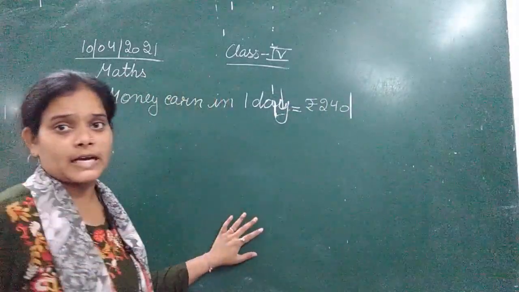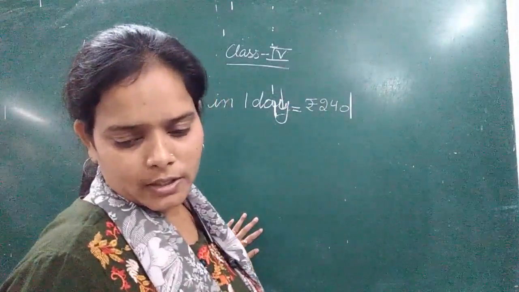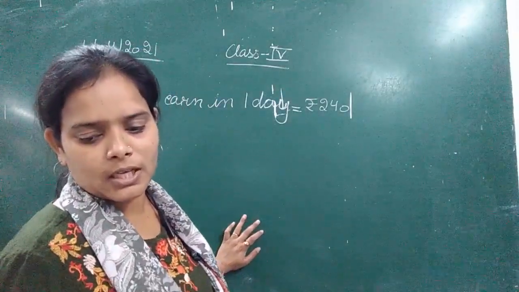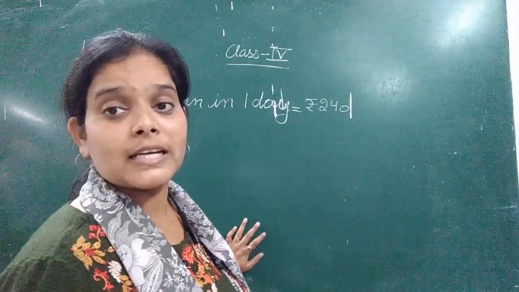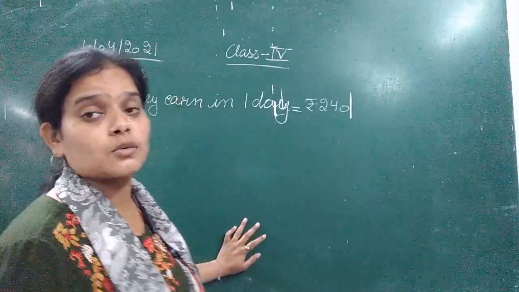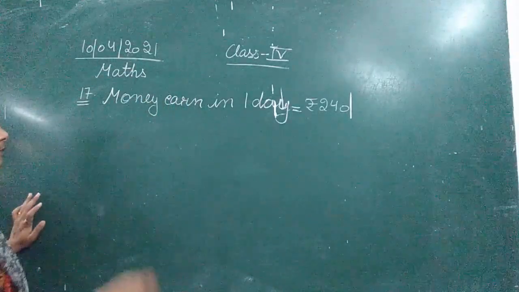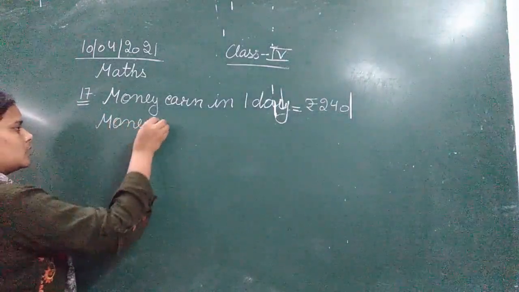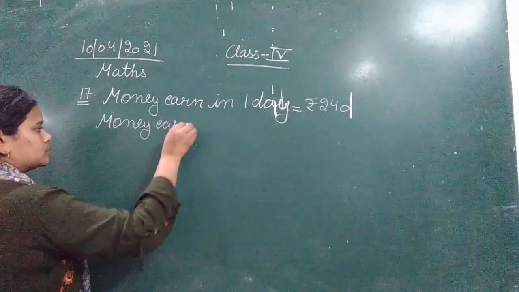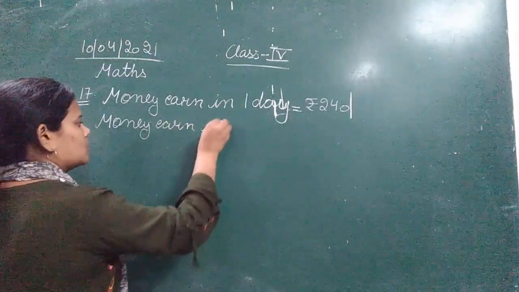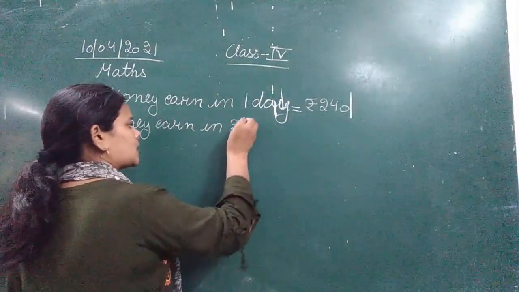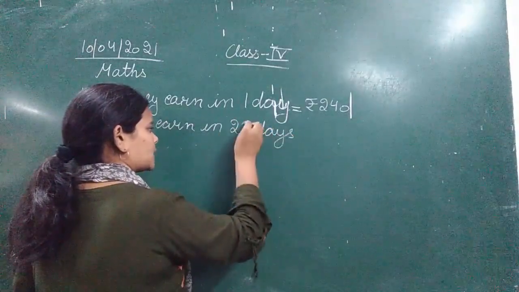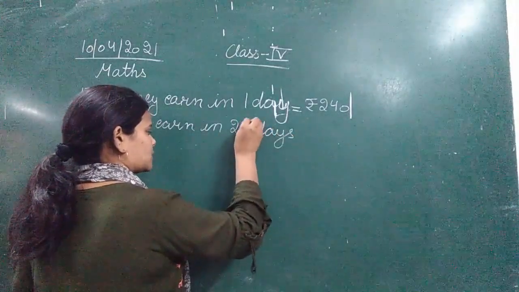Next we need to calculate the money he earned at the end of the month, in which he worked for 28 days. So money earned in 28 days. Money earned in 28 days, that we need to calculate.